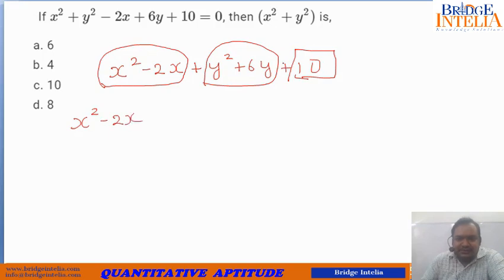x square minus 2x. Break this 10 into two parts, 1 and 9. Why? Because there is a big hint here. Here 3 is involved, 2ab, and here 1 is involved.